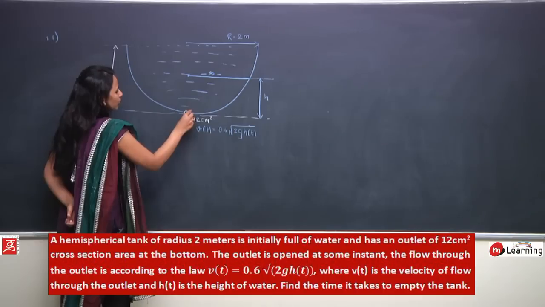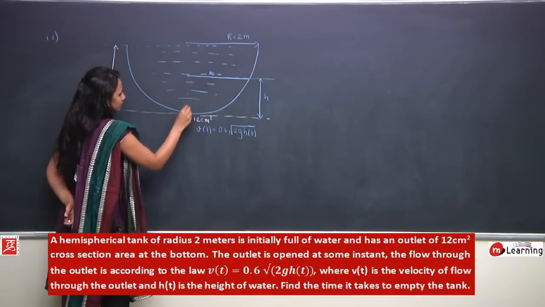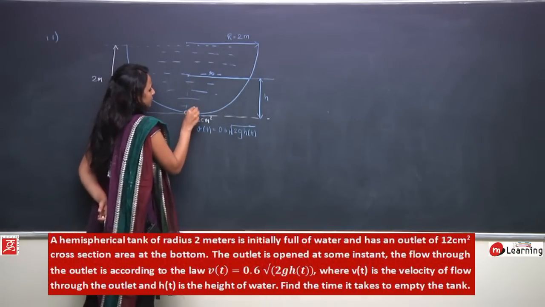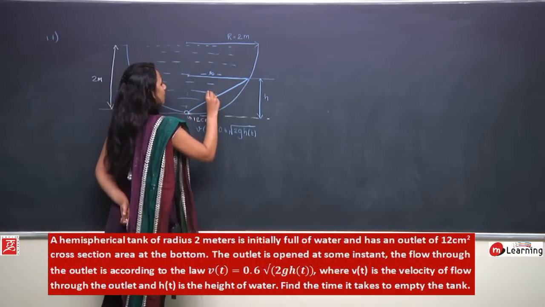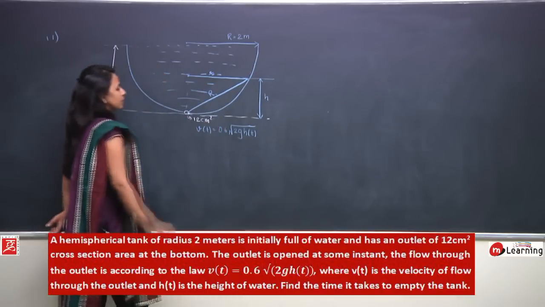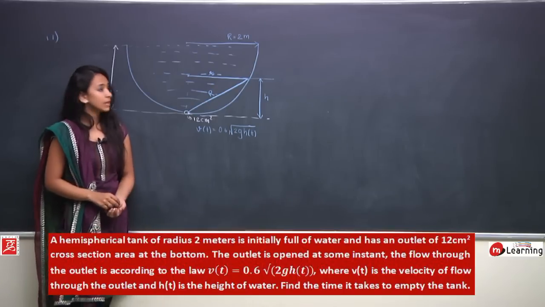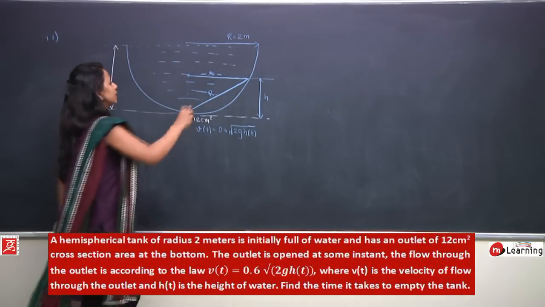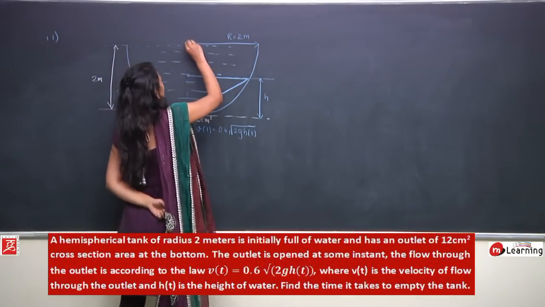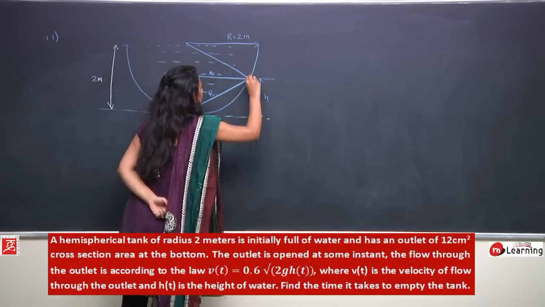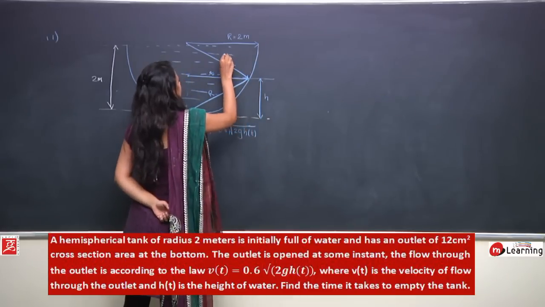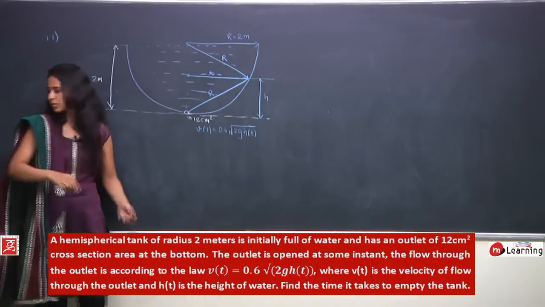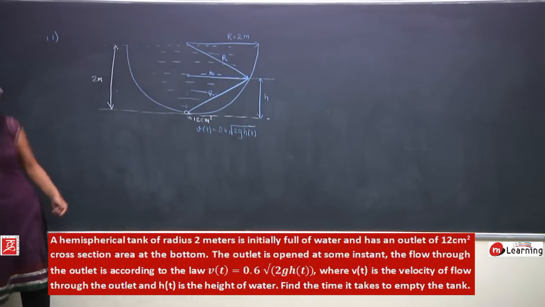And we know what this is. Sorry, this guy would be capital R, because this is the center of the hemisphere, not this.